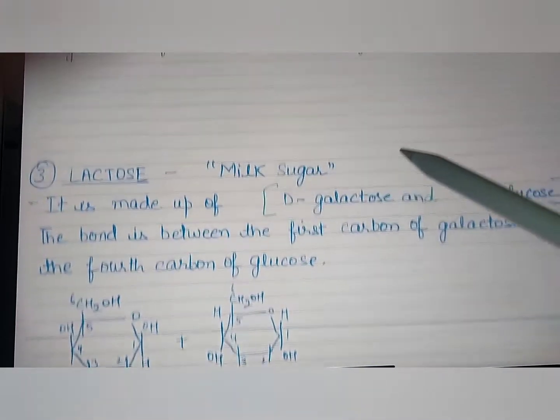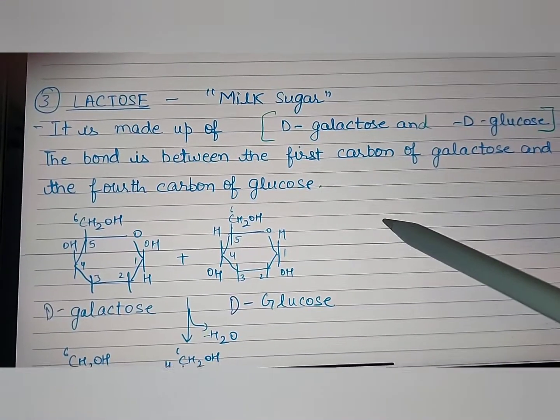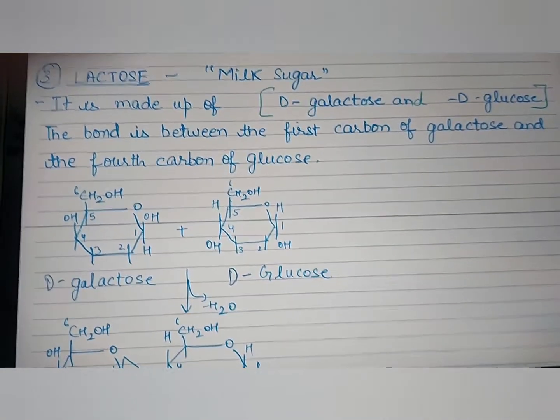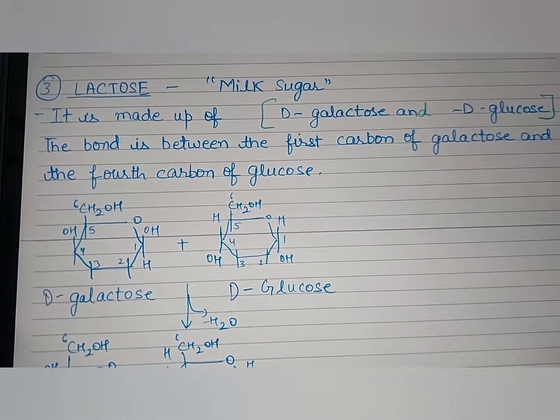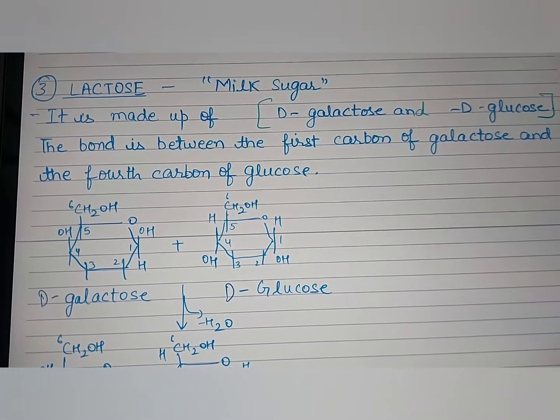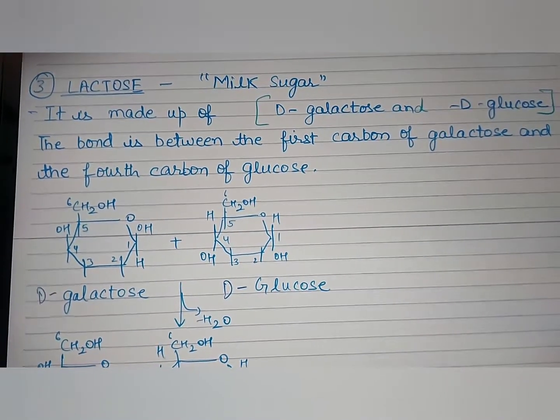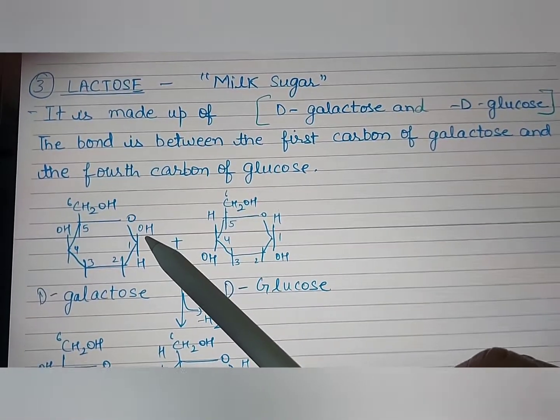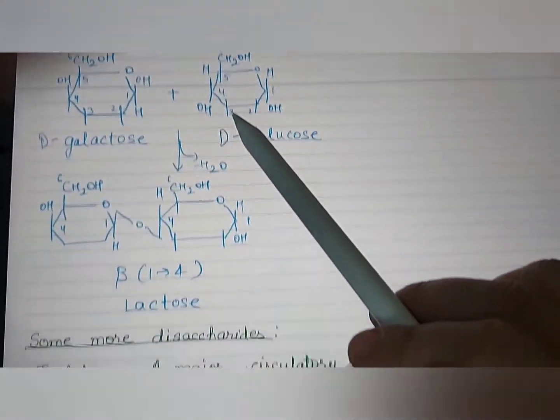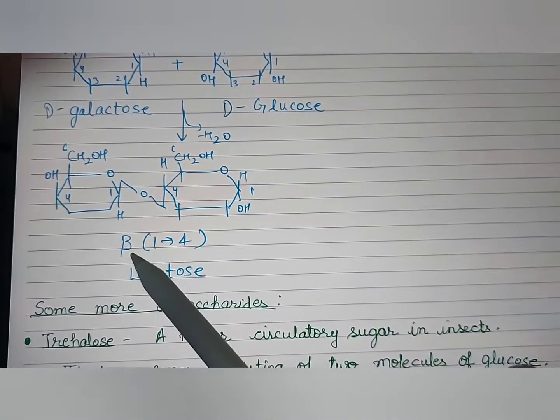Third is lactose. It's derived from milk sugar. Usually it is found in mammary glands of animals and humans. It is made up of D-galactose and D-glucose. The bond is between the first carbon of galactose and the fourth carbon of glucose. The bond here is a beta bond, beta 1,4 linkage.